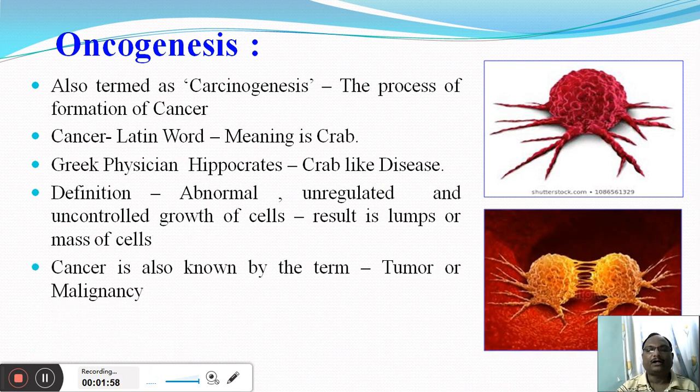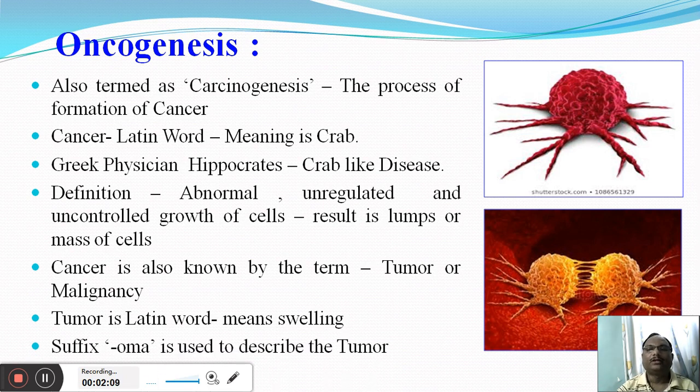Cancer can also be known by the term tumor or malignancy, and tumor is again a Latin word, and its meaning is swelling. To describe various kinds of cancers in our body, the suffix OMA is used. So in short, oncogenesis is nothing but the process of carcinogenesis, and cancer is nothing but abnormal, unregulated and uncontrolled growth of the cells in our body, and its result is the formation of lumps or mass of cells, or tumors.